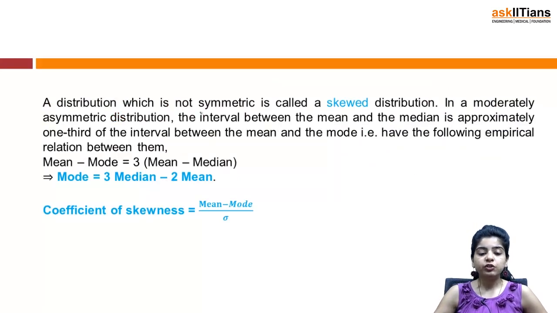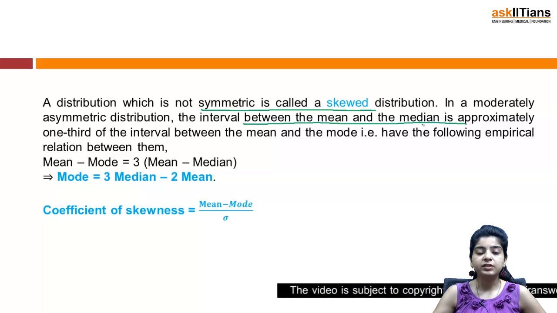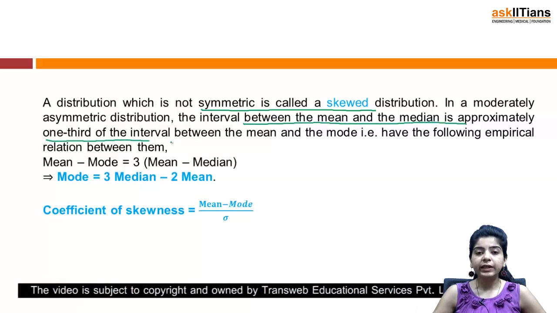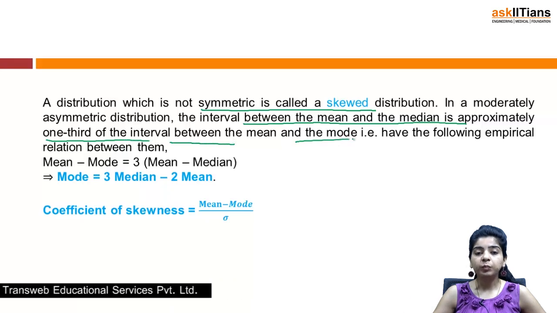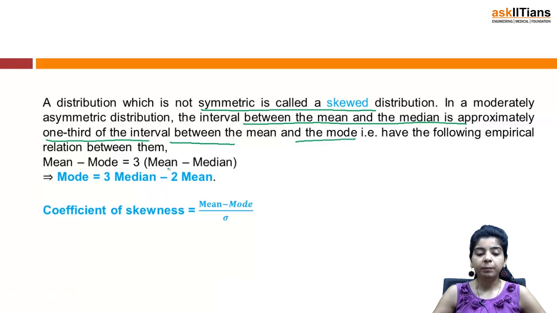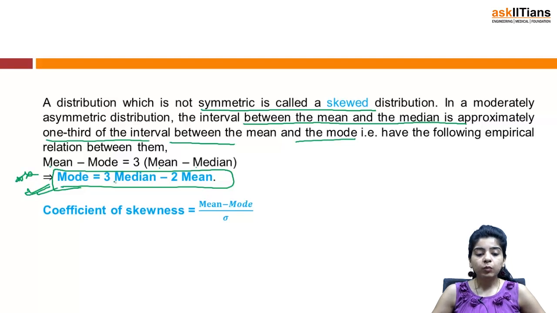A distribution which is not symmetric is called a skewed distribution. In a moderately asymmetric distribution, the interval between the mean and median is approximately 1/3 of the interval between the mean and mode. That is, we have the following empirical relation between them. That means mean minus mode is equal to 3 times (mean minus median). And so you have this formula, and this formula is important: mode is equal to 3 median minus 2 mean.